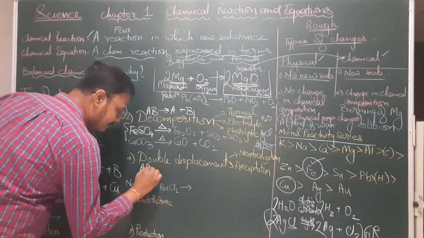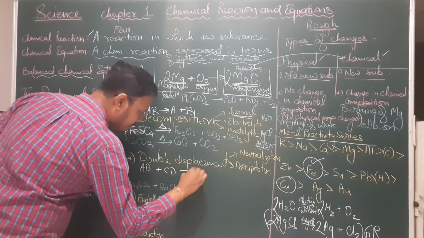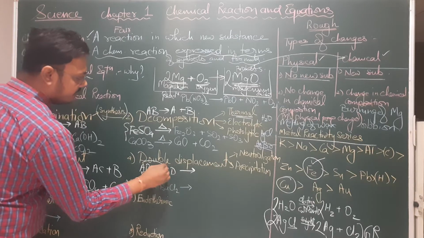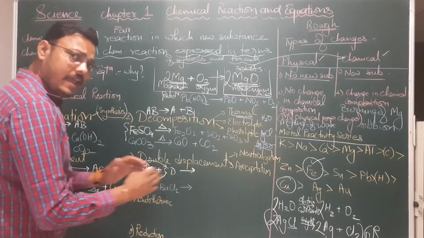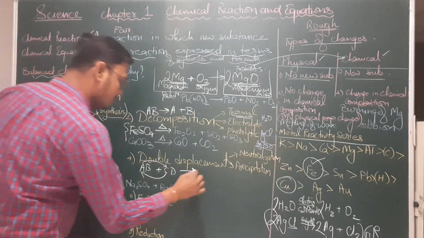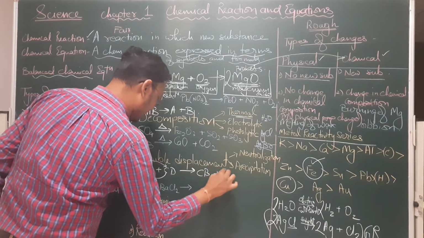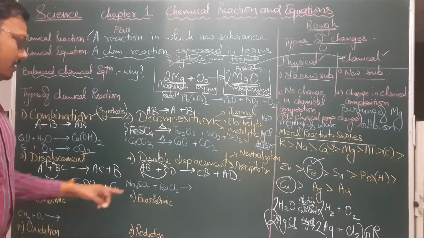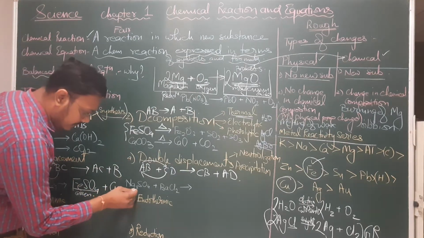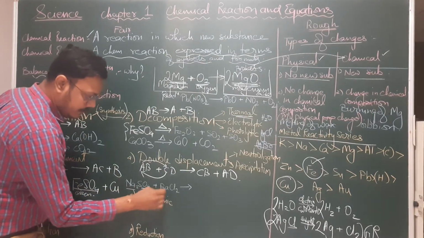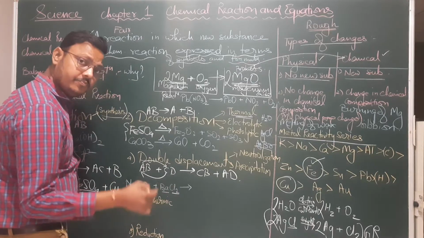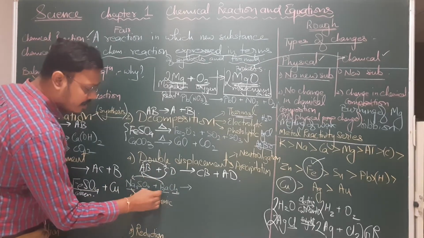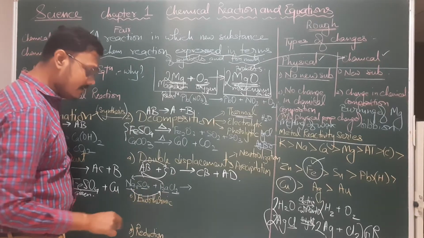So if I say AB is a compound and CD is another compound, A will go and displace C and C will come and displace A. So it's just an exchange of ions and radicals, CB and AD, right? Now here if we take the example of sodium sulfate and barium chloride, what should happen? The barium will go and displace sodium and sodium will come and displace barium, right?